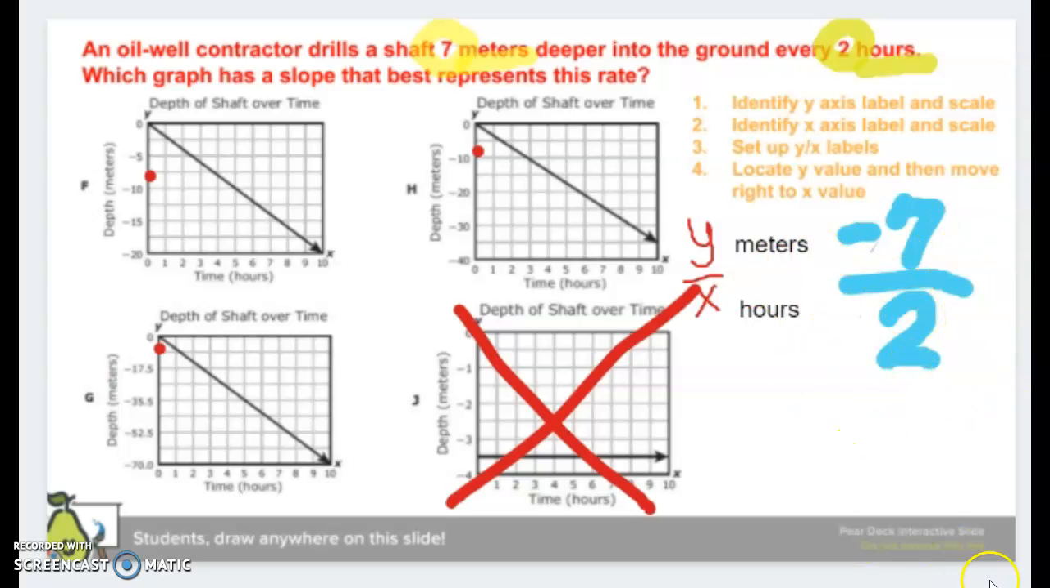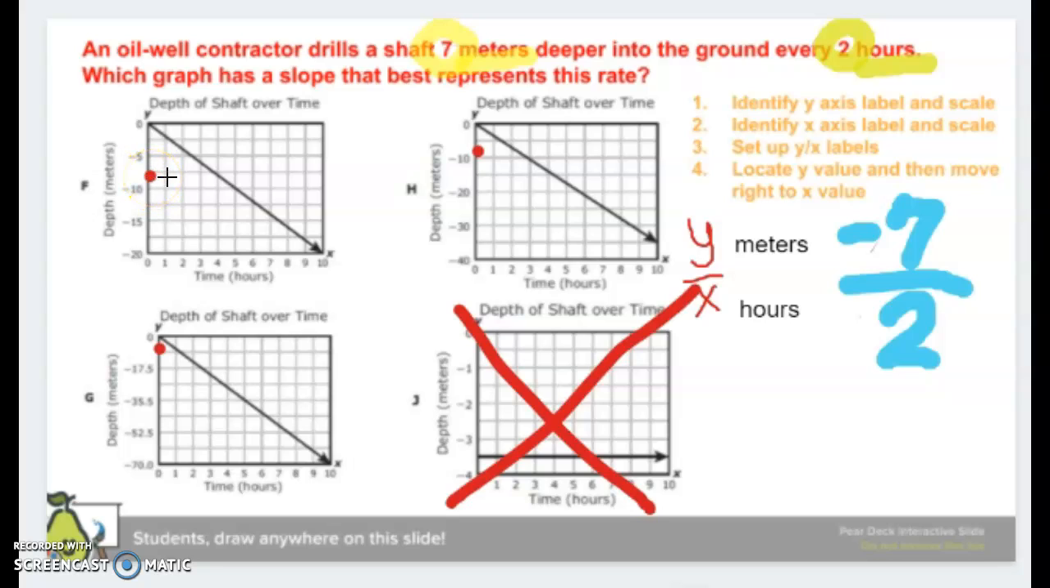Now I'm looking for 2 on my X, right? So I'm going to do the second part of that, and then move right to the X value. Okay, the X value should be 2. So on your first graph F, that dot that we put, right?